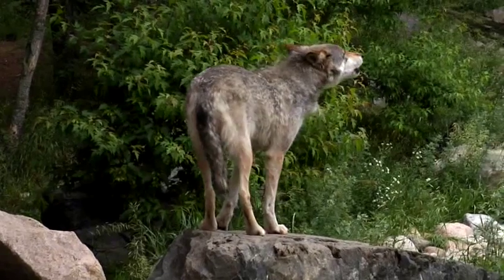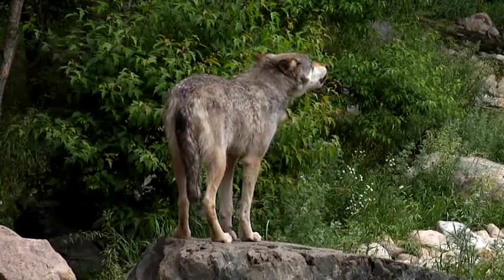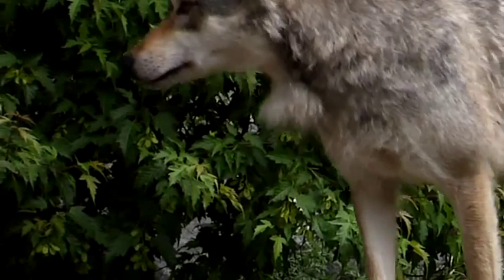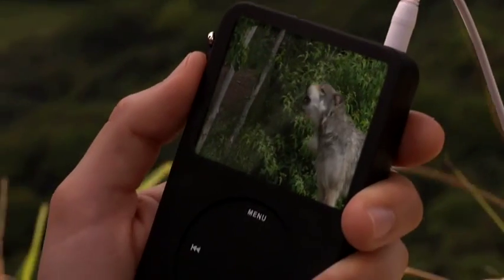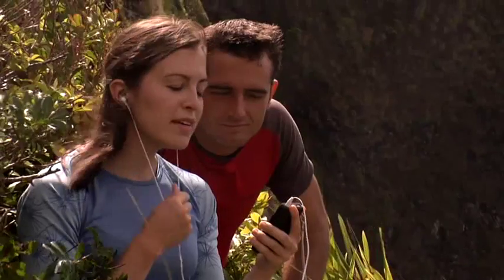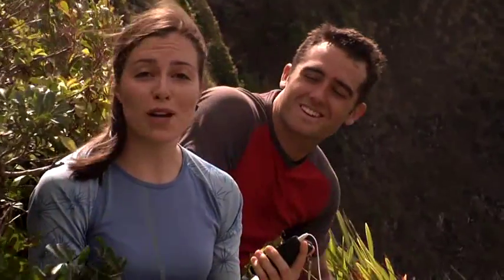In nature, it is survival of the fittest. The wolves prey upon the weakest of the elk and leave the strong to survive. Wolves impose selective pressure on the elk.